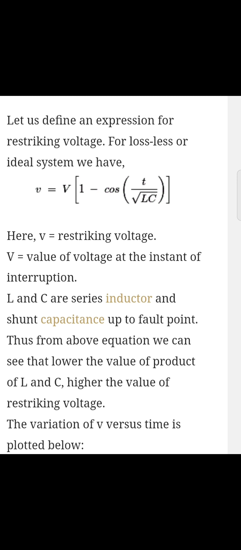Here small v is the restriking voltage and capital V is the value of voltage at the instant of interruption. L and C are the series inductance and shunt capacitance up to the fault point. Thus, from the above equation, we can see that the lower the value of the product of L and C, the higher the value of restriking voltage. So, the variation of v versus time is plotted as below.